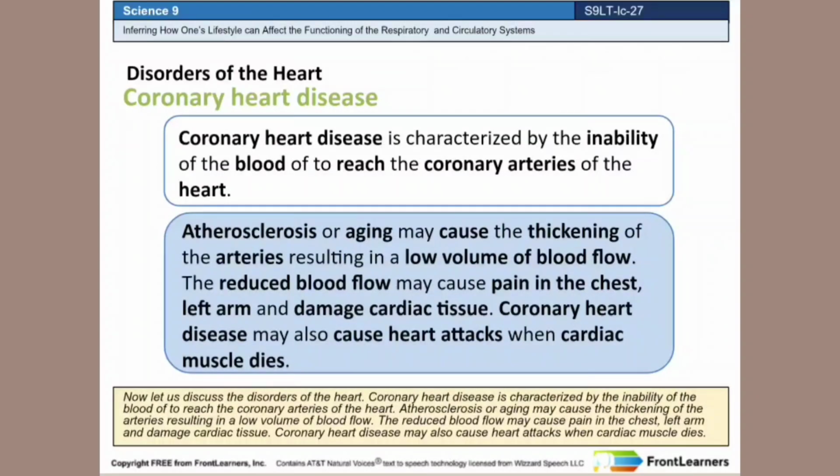Now let us discuss the disorders of the heart. Coronary heart disease is characterized by the inability of the blood to reach the coronary arteries of the heart. Atherosclerosis or aging may cause the thickening of the arteries, resulting in a low volume of blood flow. The reduced blood flow may cause pain in the chest and left arm, and damage cardiac tissue. Coronary heart disease may also cause heart attacks when cardiac muscle dies.